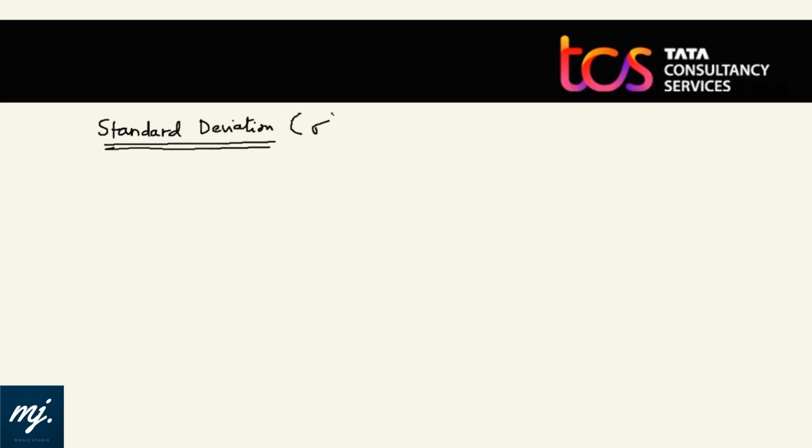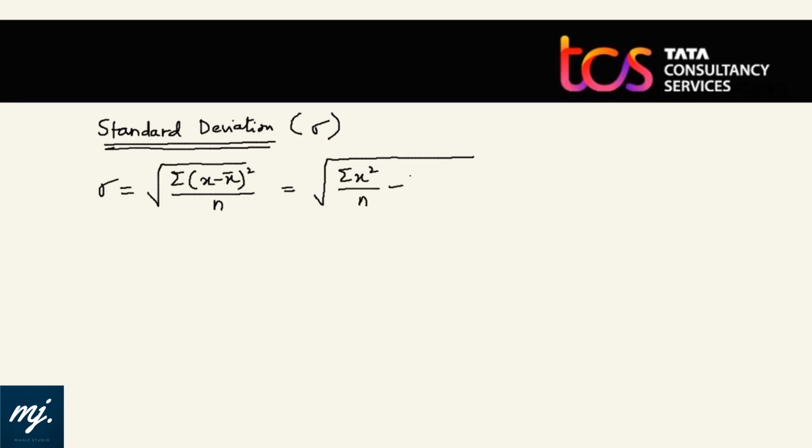So for simple series, standard deviation is simply root over summation x minus x bar whole square by n. Either we can use this, and if values are too simple, then we can also use this formula: summation x square by n minus summation x by n whole square.